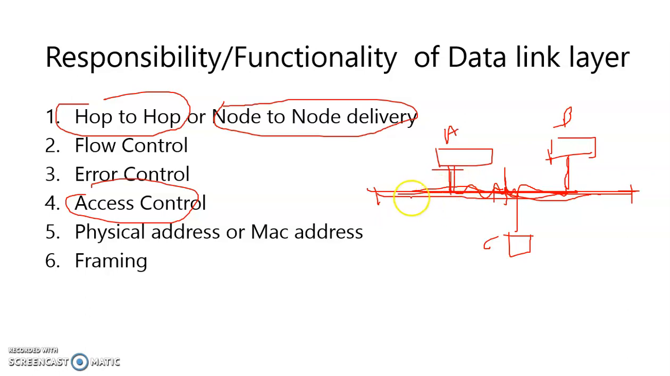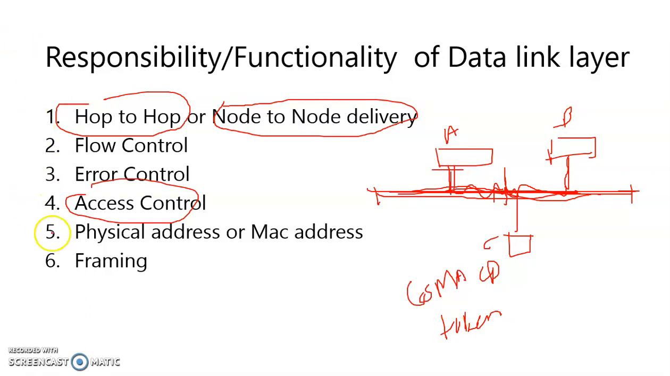So access control is this: suppose A is sending some data on this medium. B will go into a waiting state, wait for some time, and A's data transfer will be done. After that B will send its data on this medium. So this is the functionality of access control. The access control mechanisms are CSMA/CD, token ring, and token passing. These are the mechanisms of access control.